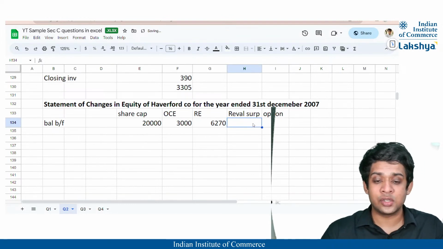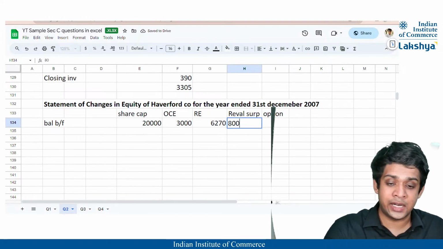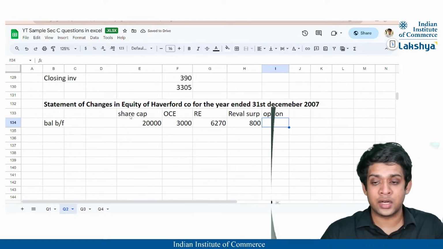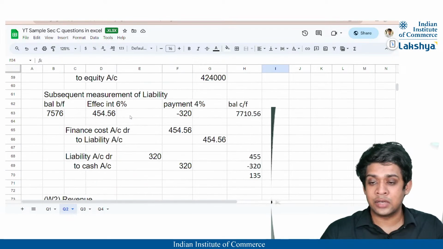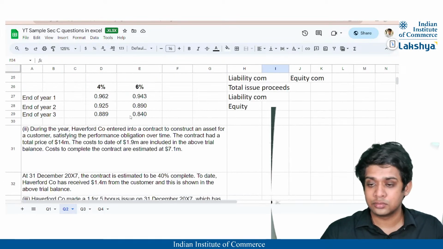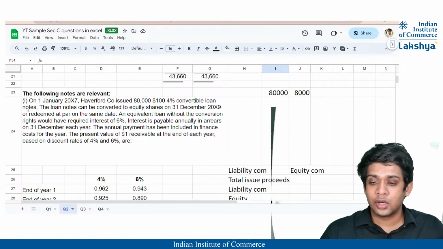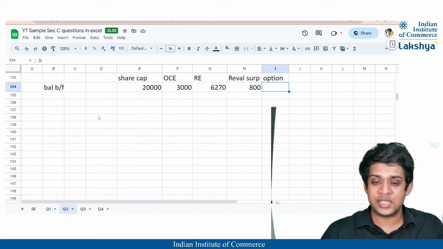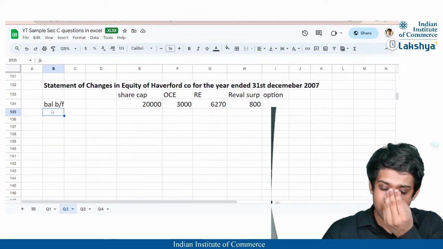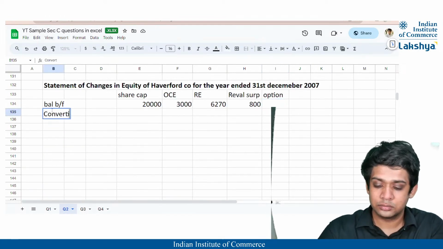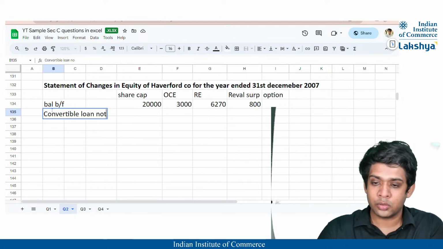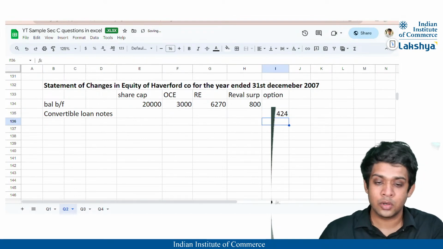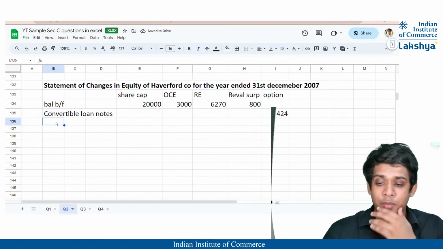Also, the revaluation surplus was there, 800, right? And lastly, the option. When was this convertible loan notes issued? On 1st January. Okay, the convertible loan notes were issued on 1st January, but I want to state it separately, so I'll state convertible loan notes, and there I'll state 424, which is the equity value.